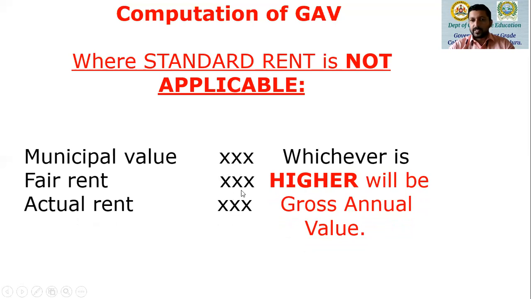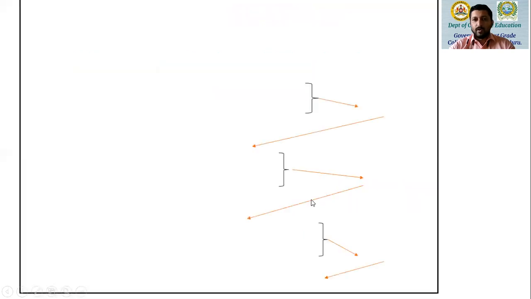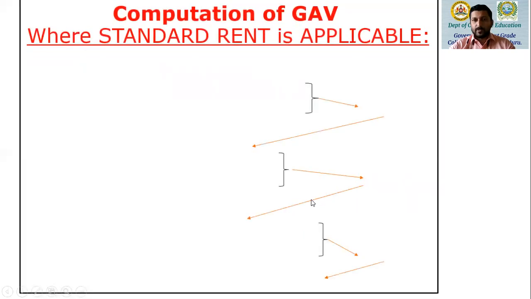Fair rent among the three, if it is higher, that will be the GAV. The actual rent, if it is higher, that will be the gross annual value. So point to note, standard rent is not applicable. So where standard rent is not applicable, the higher among the three values will be taken as the gross annual value. Now, very important, where standard rent is applicable, we break it up into 3+1 steps. The fourth step, the +1 step, is applicable only on the fulfillment of conditions.